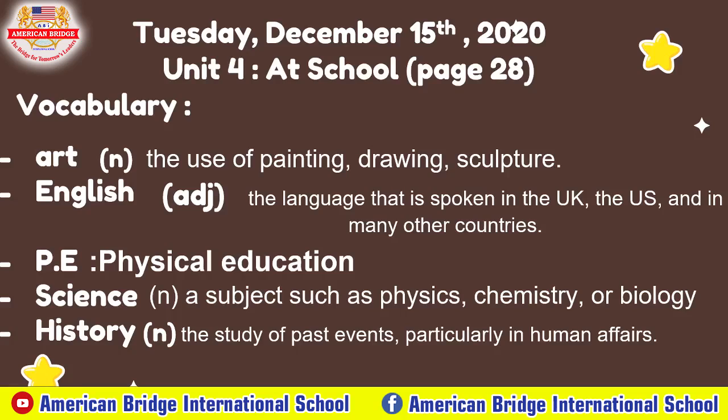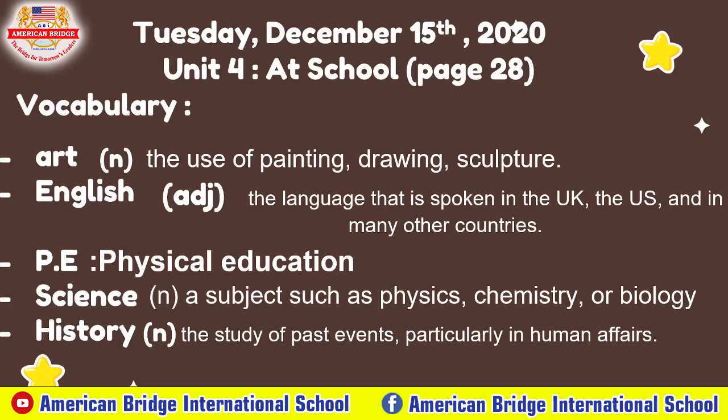Okay, and science, as you know already, is a subject like physics, chemistry, or biology. In chemistry, right now we need chemistry to create medicine or to create the vaccine for COVID-19, right?